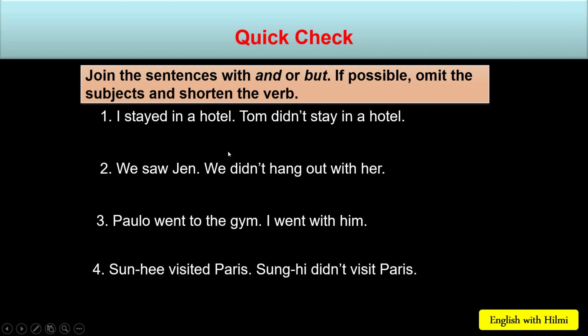Now we are going to do a quick check. Join the sentences with and or but. If possible, omit the subjects and shorten the verb. The first one: I stayed in a hotel. Tom didn't stay in a hotel. So what is the correct answer? Great. Yes, I stayed in a hotel, but Tom didn't.